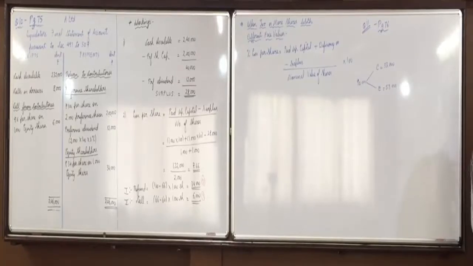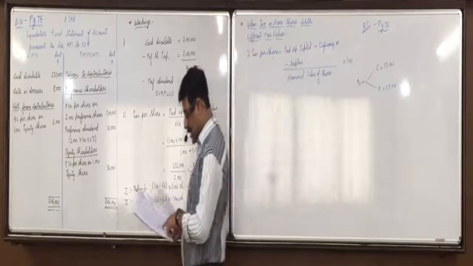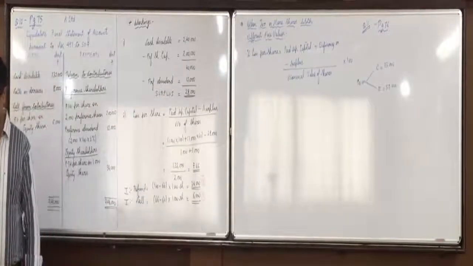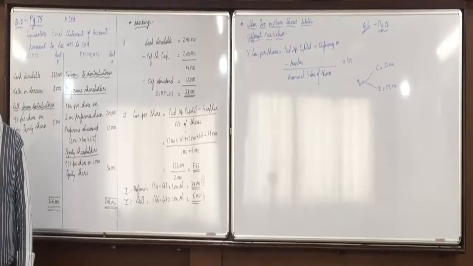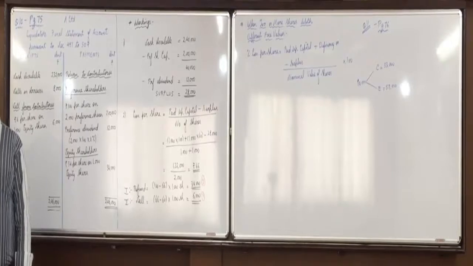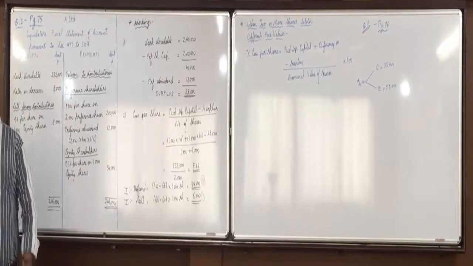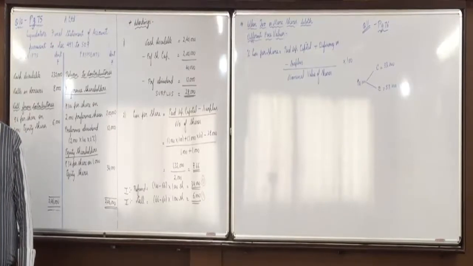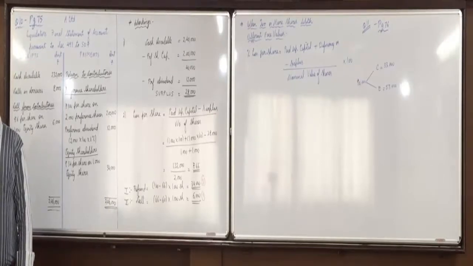Out of 90,000, preferential are 33,000, this 10,000, 8,000 and 15,000, and the remaining 57,000 are unsecured creditors. Any doubts? Prepare the liquidator's final statement of accounts as on 31st March 2015. Now, liabilities side: 40,000 equity shares of 10 each, so that is to be paid at the end. 30,000 equity shares of 10 each, that is also to be paid at the end. Then 20,000 equity shares of 5 each.